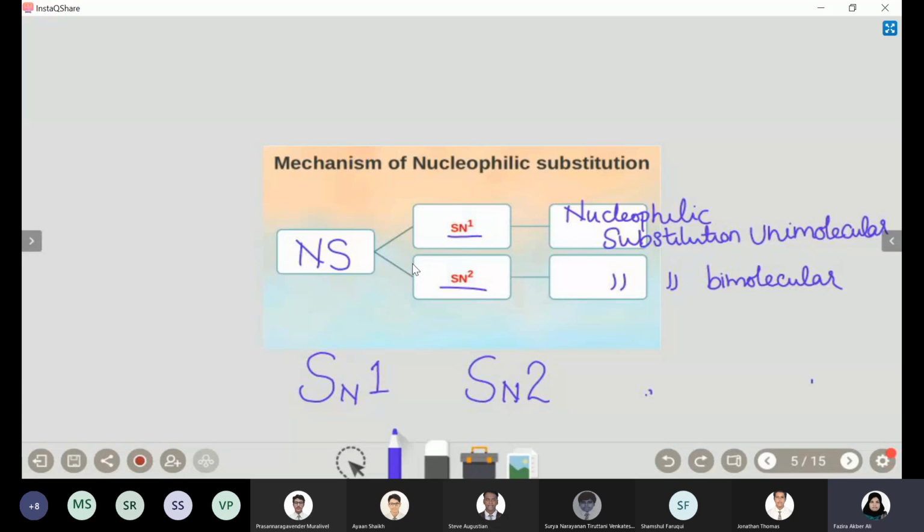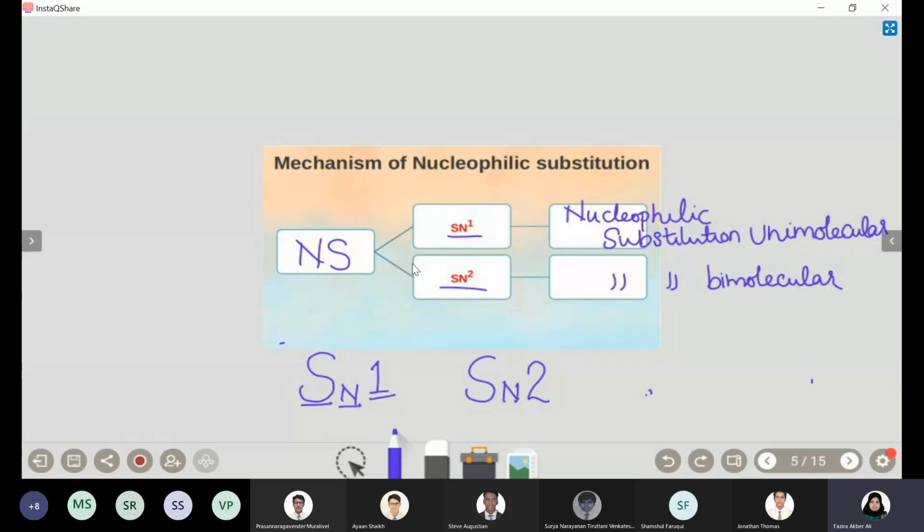That is the way of writing the name of the mechanism, SN1 and SN2. I just wrote the heading nucleophilic substitution like that. We don't write NS1 and NS2, it is SN1. We are talking about a substitution reaction. What type of substitution? A nucleophilic substitution, and the mechanism is unimolecular.